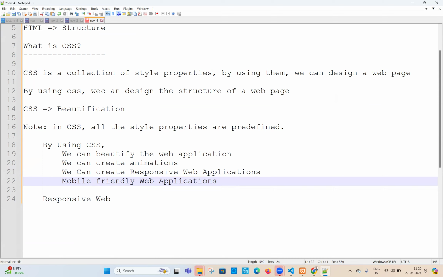And this type of mobile friendly applications we can get by using CSS. It's very easy. Don't think too much. It's very, very easy. CSS is very easy. HTML is very easy. But in interview, if they ask any question, we will never answer. Why? Because they're all easy. It will feel like this. It will look like this. They all look very easy. But in interview, they ask a question, no answer.